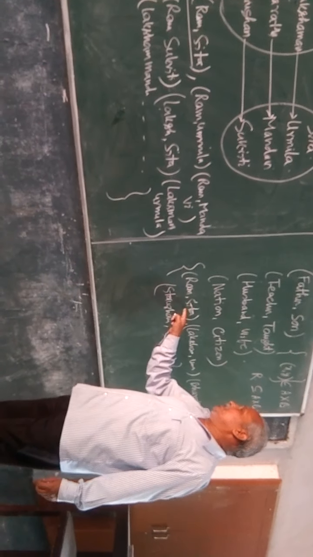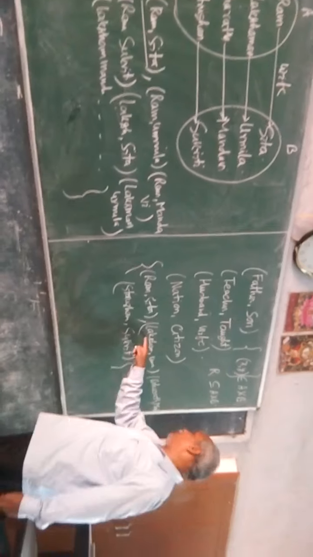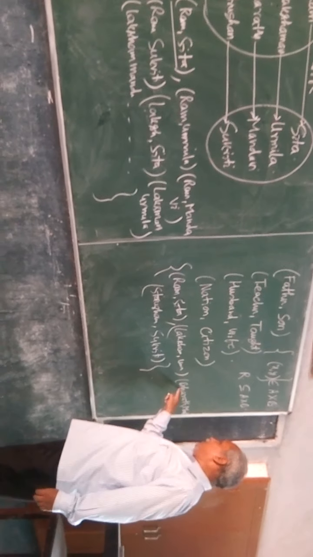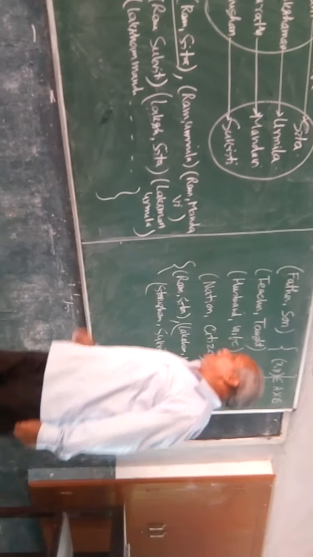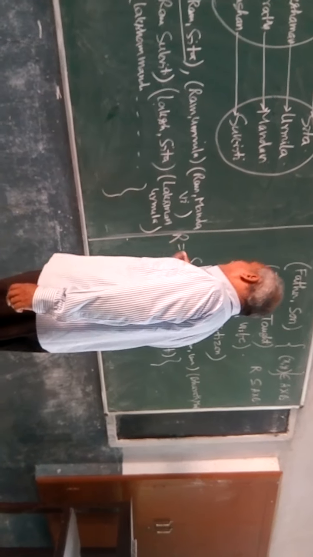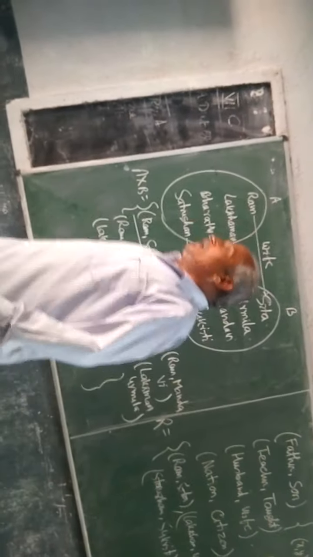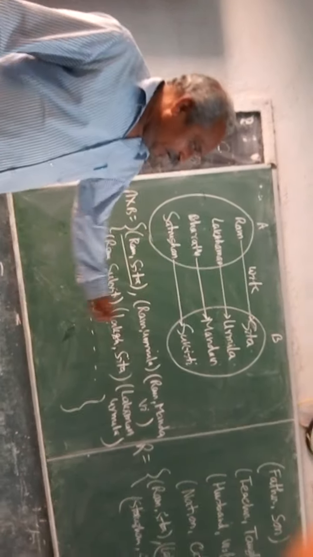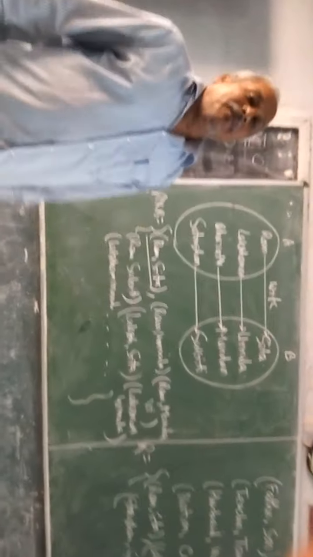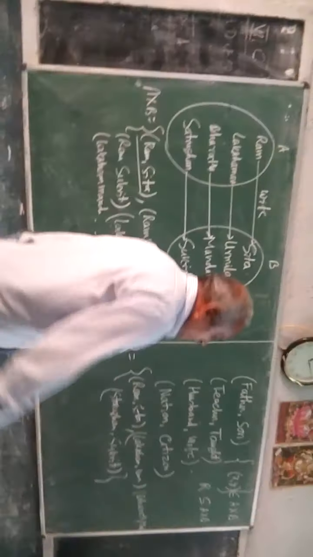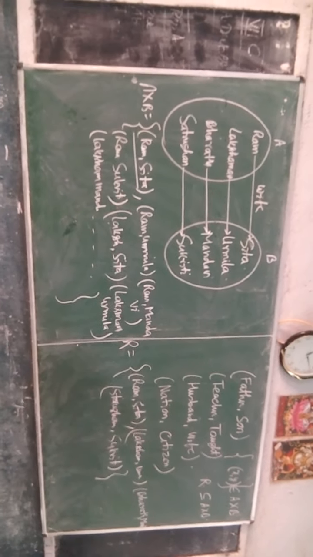Sita is the wife of Ram, Urmila is the wife of Lakshman, Mandavi is the wife of Bharat. There is a relation, therefore we call it R, a relation. In this way, the definition of relation is defined in mathematics. Now, how do we define? See here.